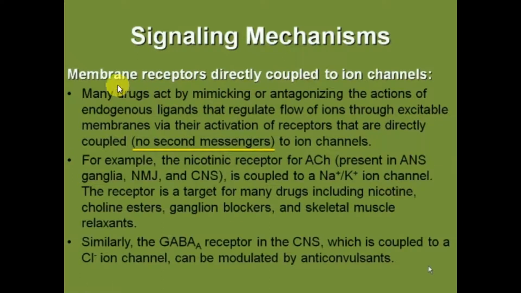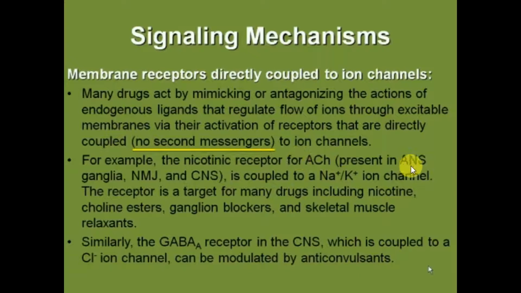Next is membrane receptors directly coupled to ion channels. Many drugs act by mimicking or antagonizing the actions of endogenous ligands that regulate flow of ions through excitable membranes via their activation of receptors that are directly coupled to ion channels. Their specific characteristic is that there is no second messenger. For example, the nicotinic receptors for acetylcholine.